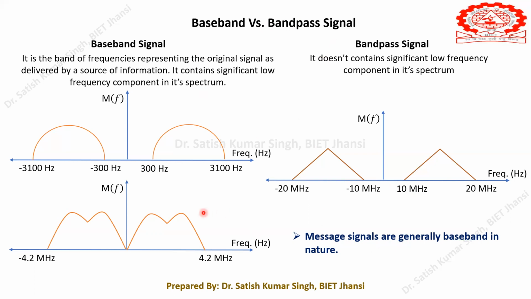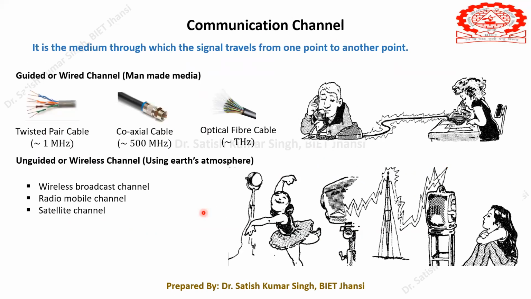Now after that we have to talk about the communication channel. As I said, in the classroom scenario, the channel between the speaker and the listener will be your ear, through which the signal will be transmitted. When we talk about electronic communication, generally we have two types of channel. The broader classification is the guided wired channel, also called man-made media. The second one is the unguided or wireless channel.